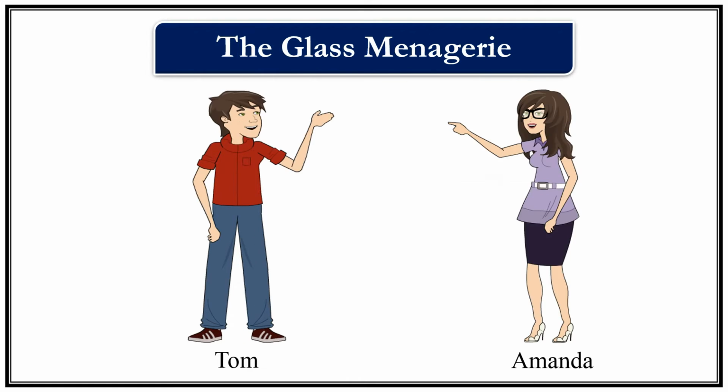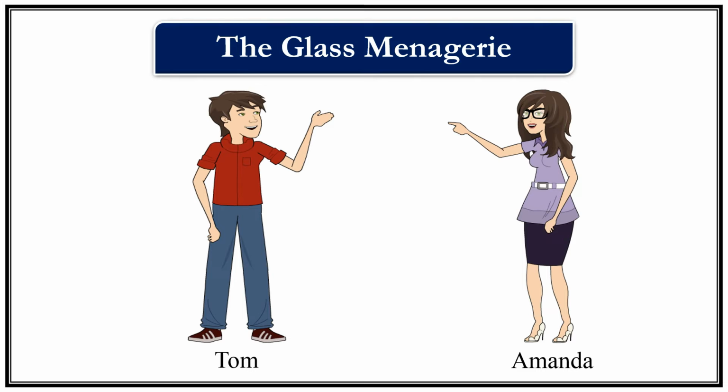Tom and Amanda argue bitterly, and Tom claims that he is an independent man. He is a grown-up man, and Amanda must respect his privacy. He has a private life, he has freedom, and Amanda must respect it. But Amanda claims that Tom must sacrifice for the good of the family.